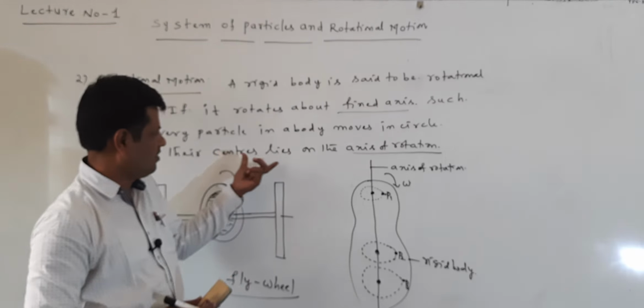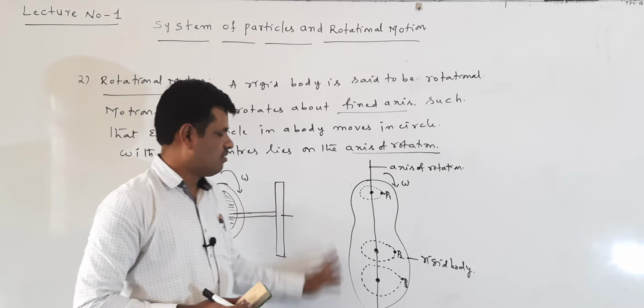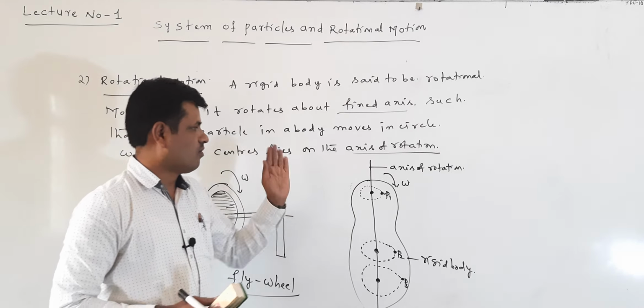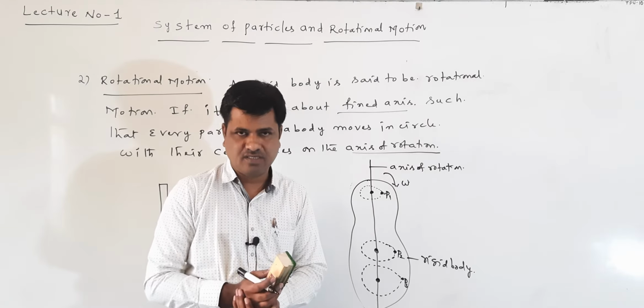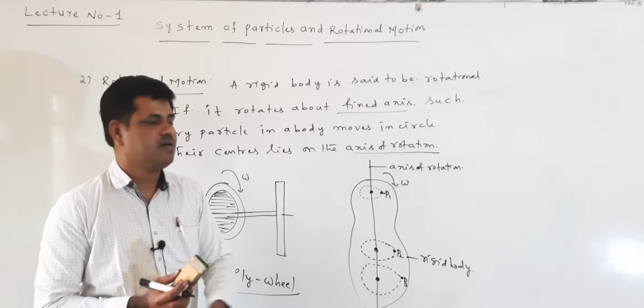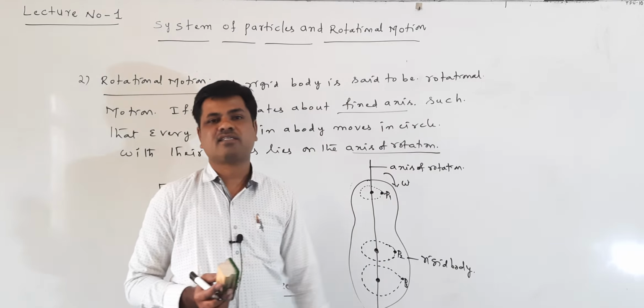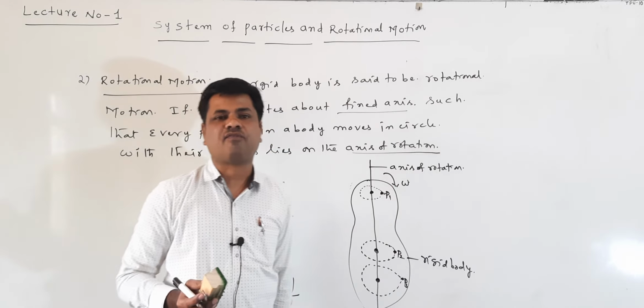In the rigid body we consider different particles, and these different particles are also rotating about the fixed axis in the form of circles, with their centers lying on the axis of rotation.